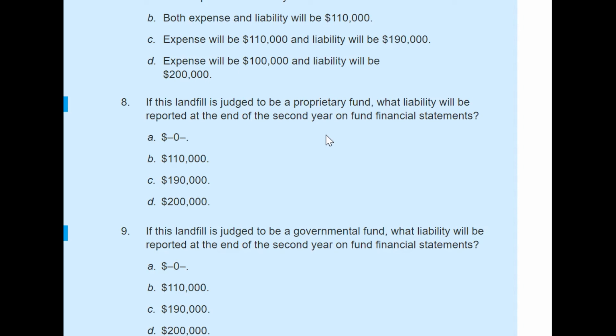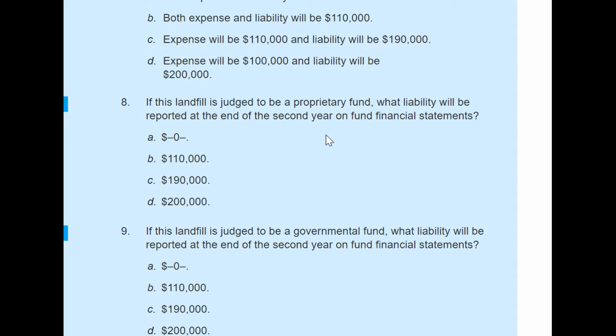But remember, if a solid waste landfill is maintained as a kind of enterprise fund, that means we assume that other people or other companies will use that landfill facility. You have to record it as you just showed for the government-wide statement. That means you will follow the same steps.